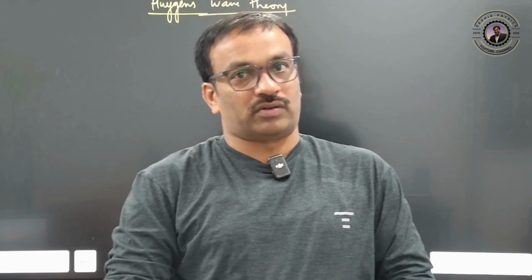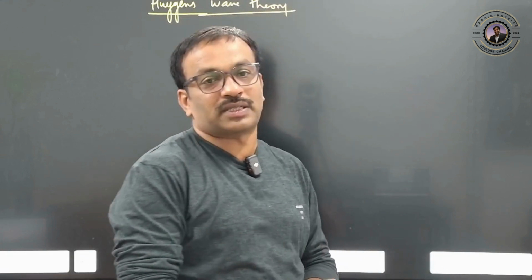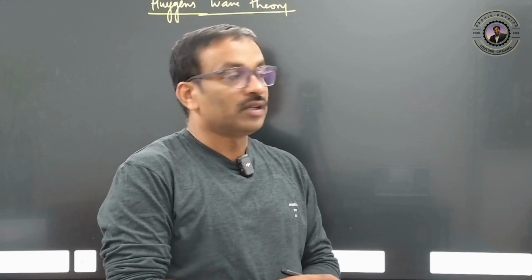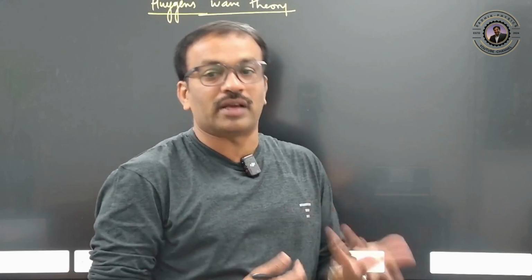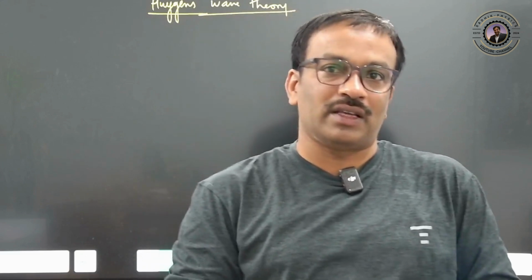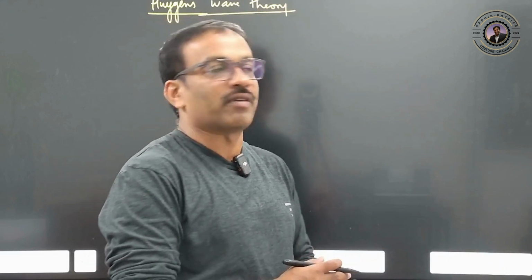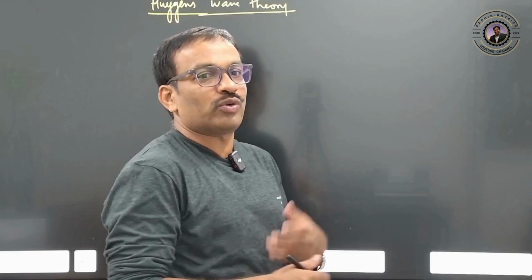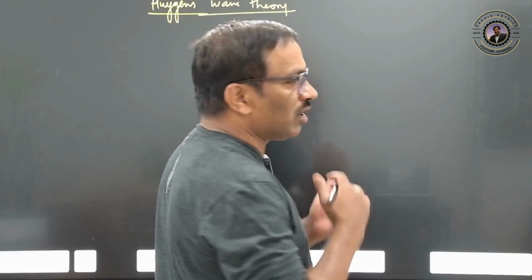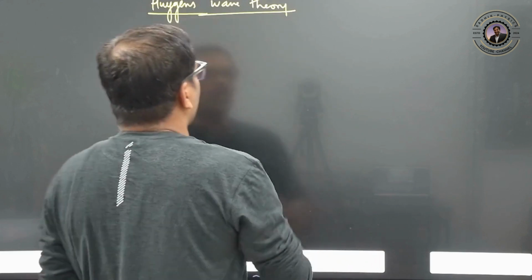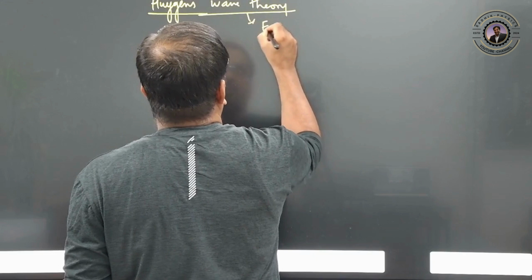That means for mechanical waves the medium is compulsory, right? But light will travel in vacuum also, where no medium is present. But to overcome that, he said that the total universe is filled with one medium called ether medium.